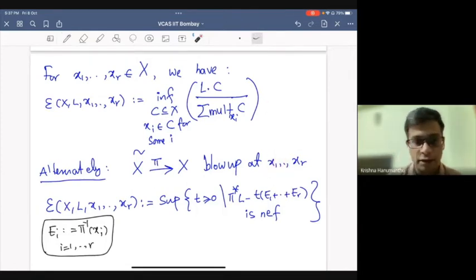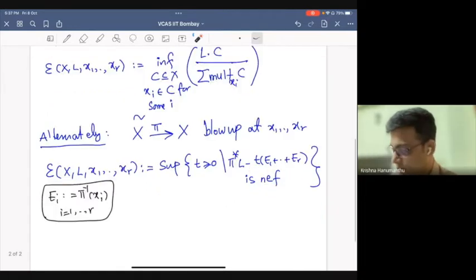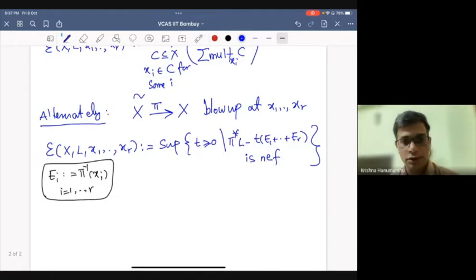So you pull back. Now you see that Seshadri constants are connected to the nef cone. You take pi upper star L, that will be a nef divisor, but you want to remove the exceptional divisor. The largest multiple of it that you can remove and remain nef, that is the Seshadri constant. I will first talk about a few examples and some properties before I give some motivation for defining these constants.